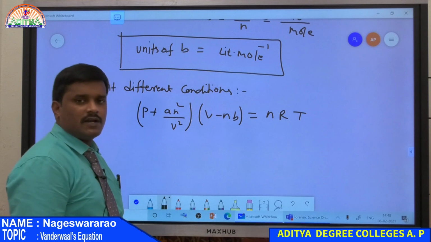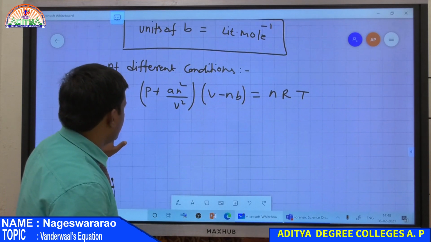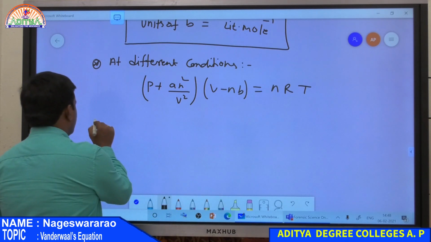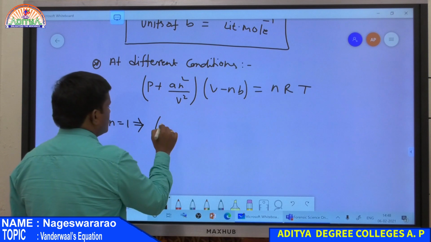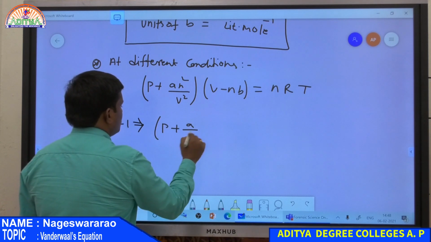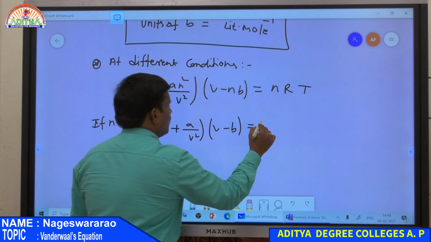So this is our van der Waals equation. If there is only one mole of gas, that is n is equal to 1, then the van der Waals equation is P plus a by V square into V minus b is equal to RT.